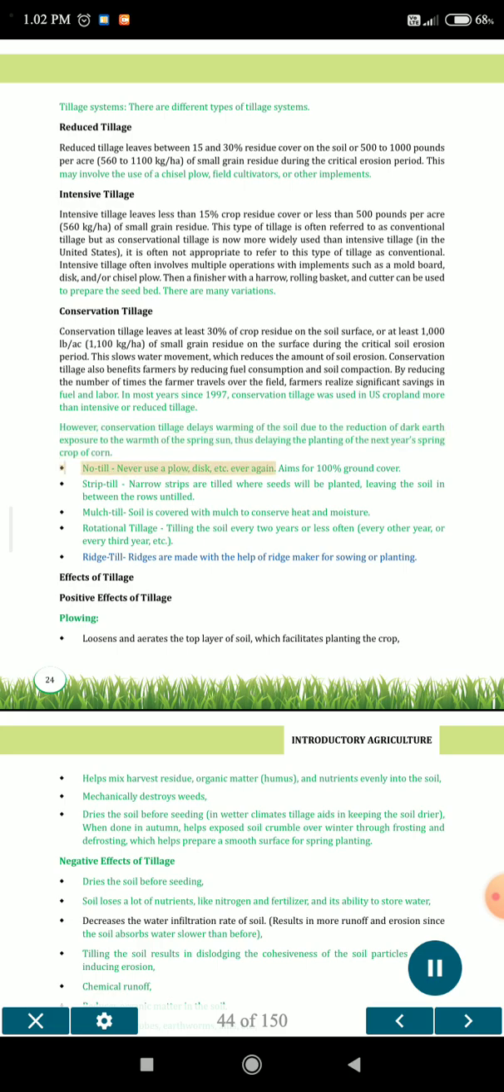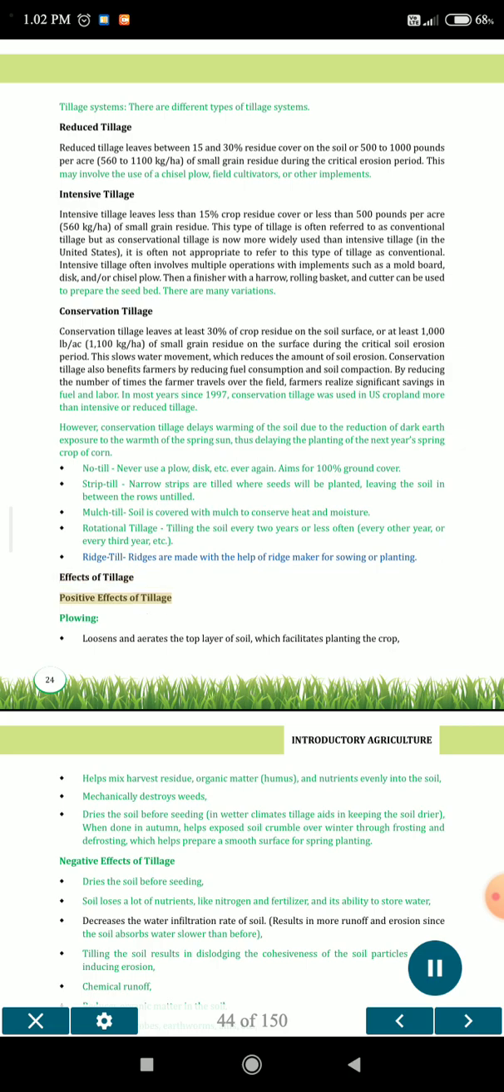No-till: never use a plow, disc, etc. ever again. Aims for 100% ground cover. Strip till: narrow strips are tilled where seeds will be planted, leaving the soil in between the rows untilled. Mulch till: soil is covered with mulch to conserve heat and moisture. Rotational tillage: tilling the soil every 2 years or less often, every other year, or every third year, etc. Ridge till: ridges are made with the help of a ridge maker for sowing or planting.